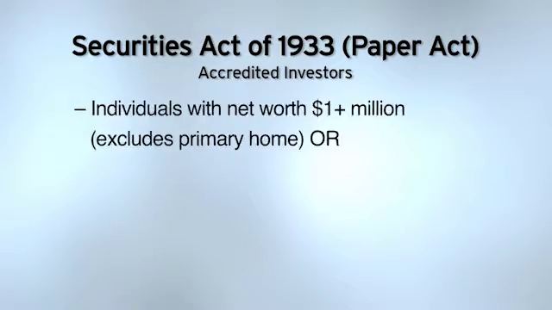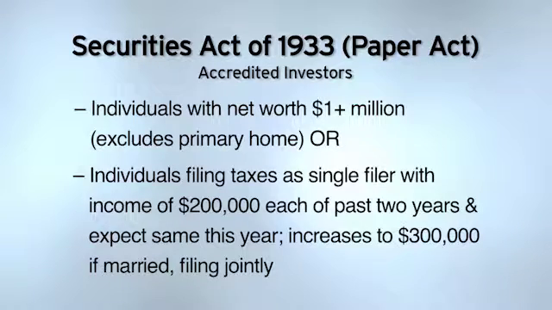Who else would be accredited? This would also be individual investors whose net worth is $1 million or more. That excludes the primary home, or individuals filing a tax return as a single filer with income of $200,000 each of the past 2 years and expects the same this year. If it's a married couple filing a joint tax return, then that number jumps from $200,000 to $300,000.